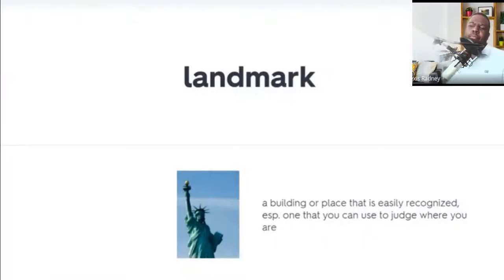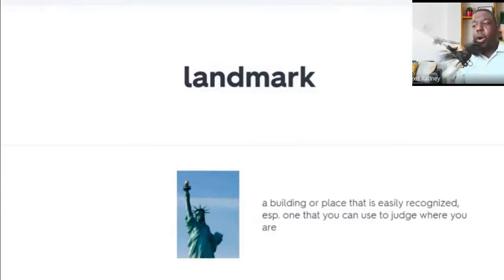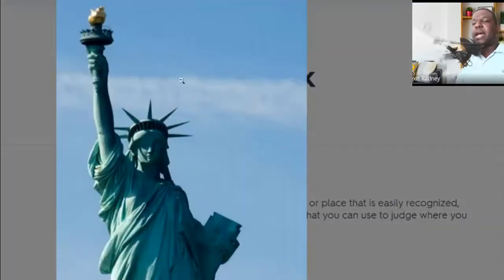Next one. Landmark. A building or place that is easily recognized as one that you can use to judge where you are. So landmark. What is a landmark? As you can see here, a landmark is a building or place that is easily recognized. When you see that, do you know where you are? Especially one that you can use to judge where you are.